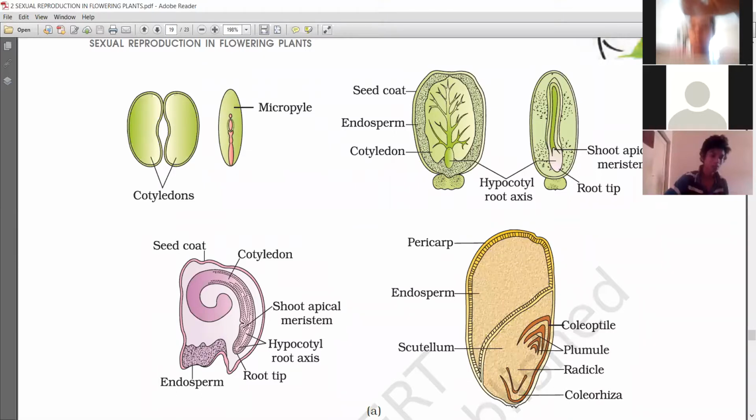The embryo is small and present at one side of the endosperm.